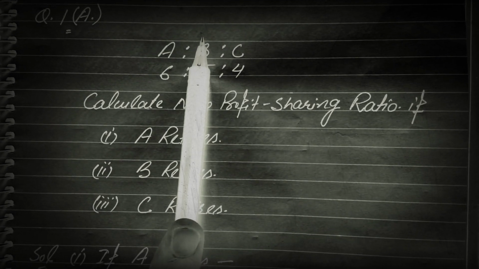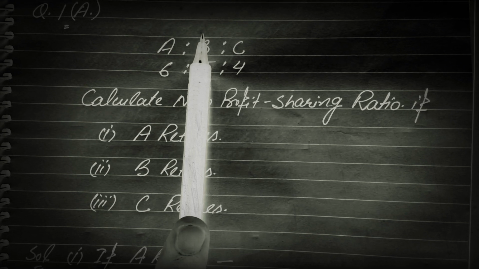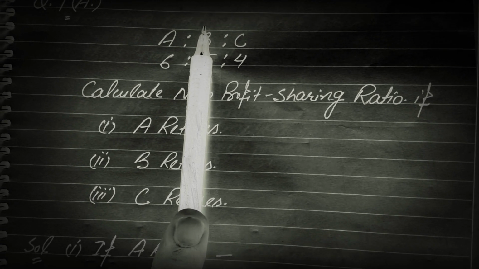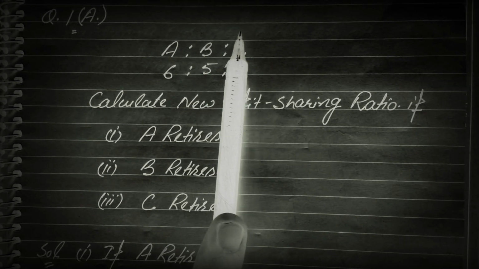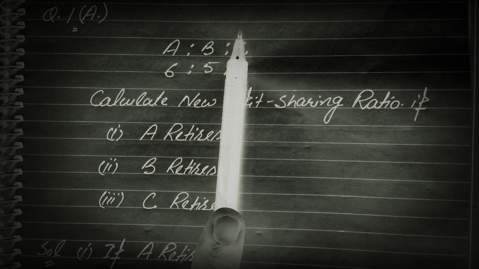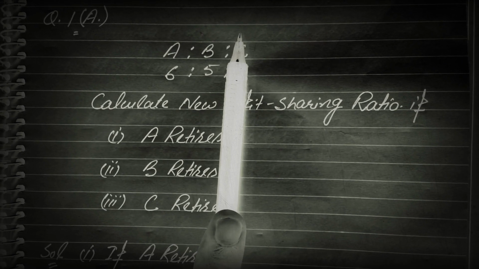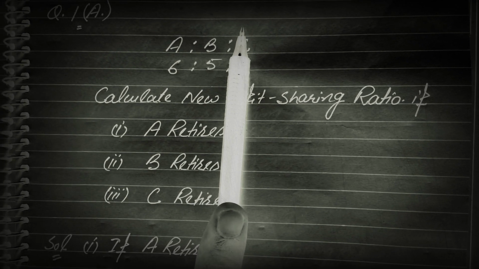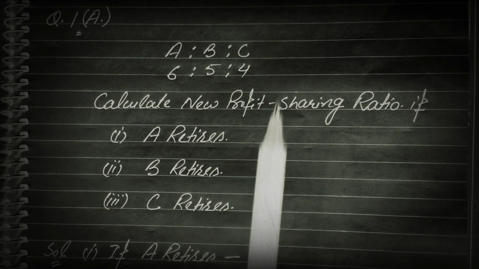If B retires, then the ratio between A and C is 6:4, that means 3:2. This will be the new ratio as well as the gaining ratio. If C retires, then the ratio between A and B will be 6:5. This will be the new ratio as well as the gaining ratio. There is no need to make any type of calculation. We will directly give the answer.